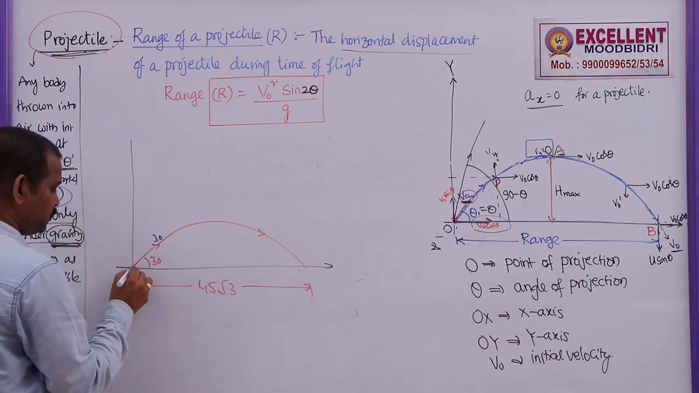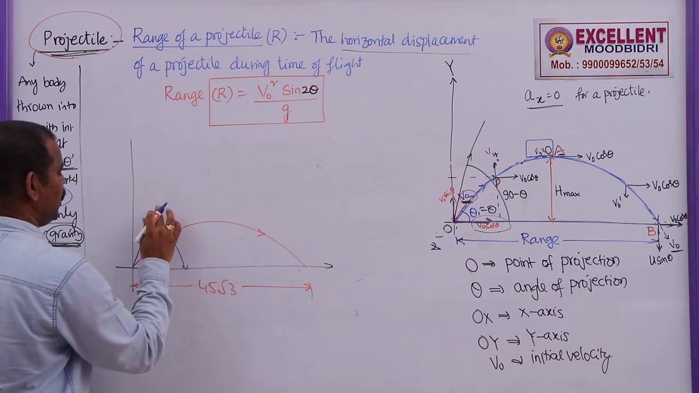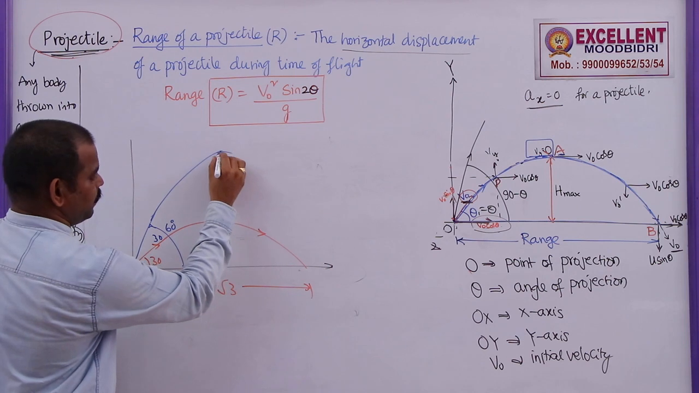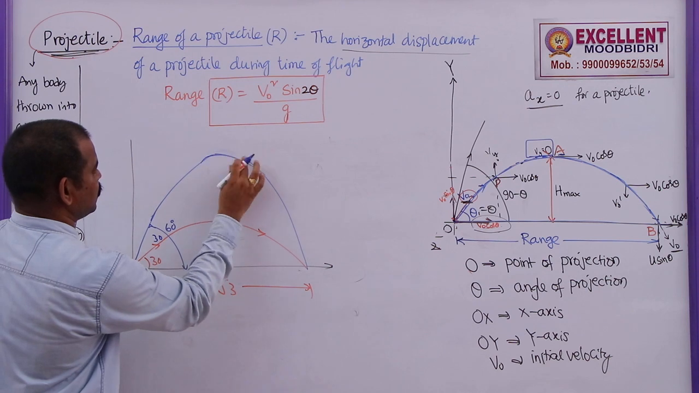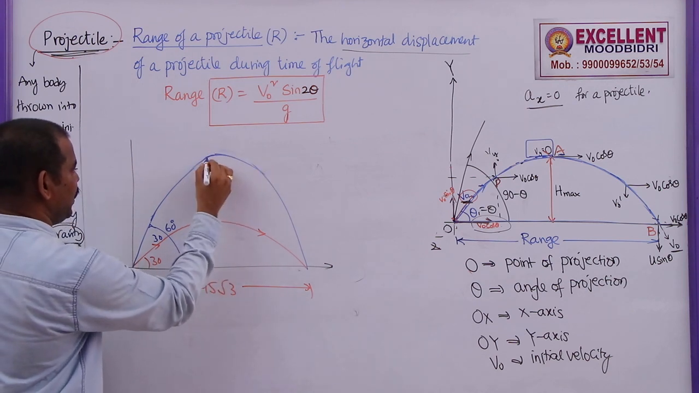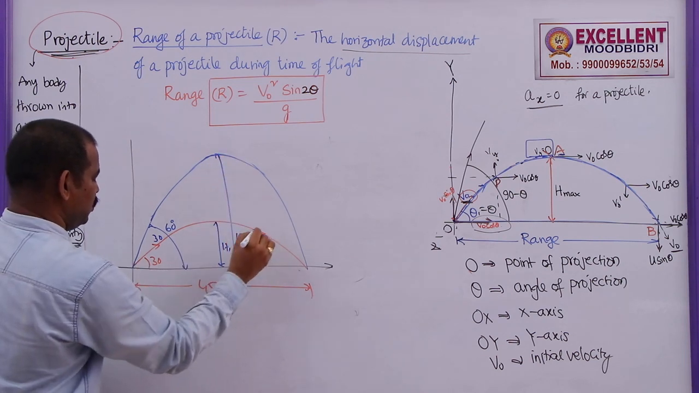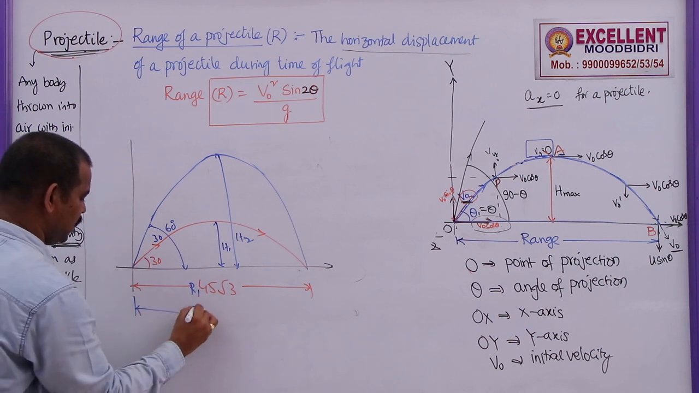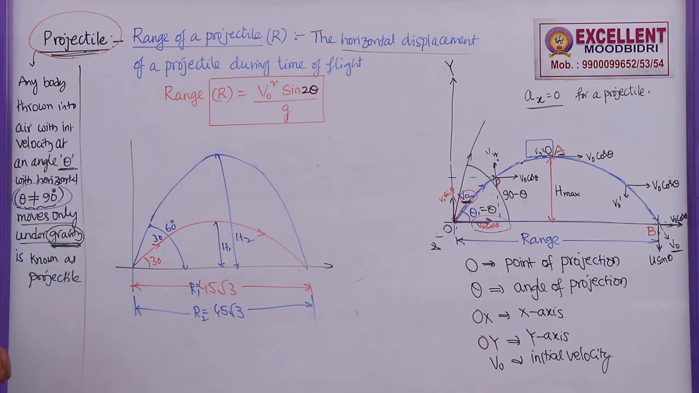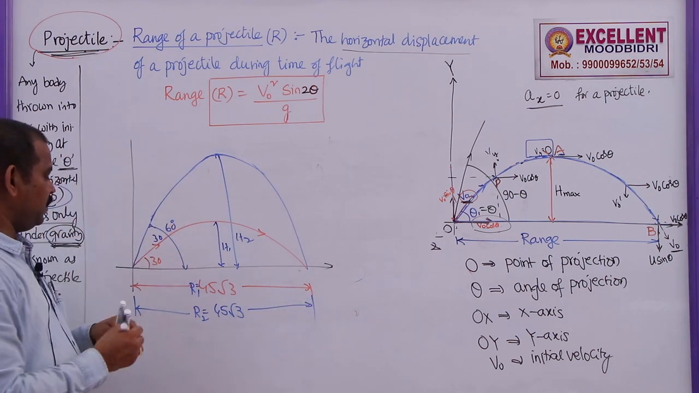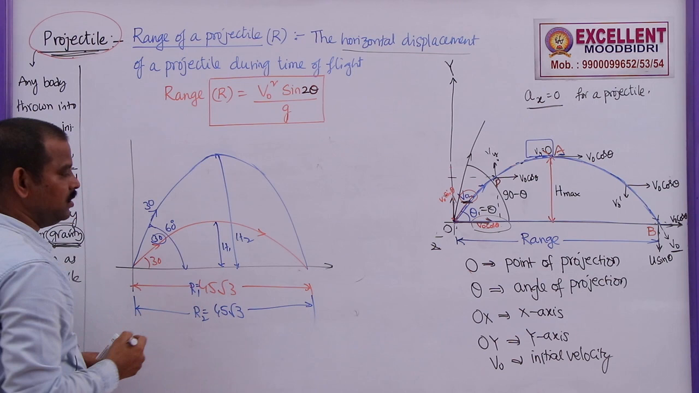Now, if the same body is projected such that the angle of projection here is 60 degrees, the range will be the same. That means, there is no change in the range of these projectiles. But you can see that the maximum heights are different here. This is H1 and this is H2, but this is R1 and R2 is also equal to 45 root 3. So, in both cases, the angles are different, the initial velocity is the same, 30 and 30, the heights are different, but the ranges are equal.